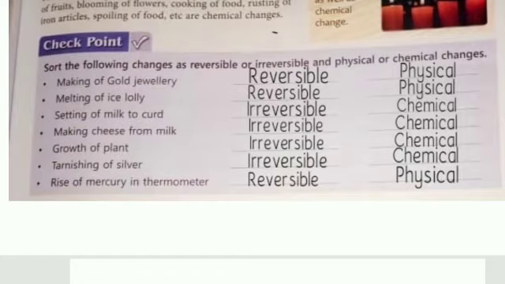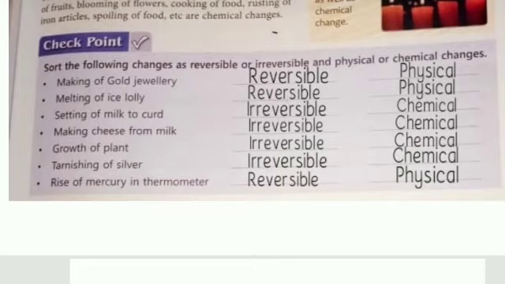Melting of ice lolly, ice candy, reversible and physical change. Setting of milk to curd, irreversible and it is a chemical change. We cannot get back milk. Making cheese from milk, same, irreversible and chemical change.